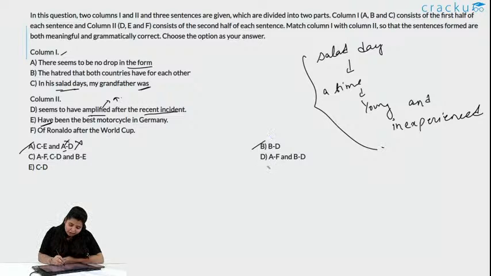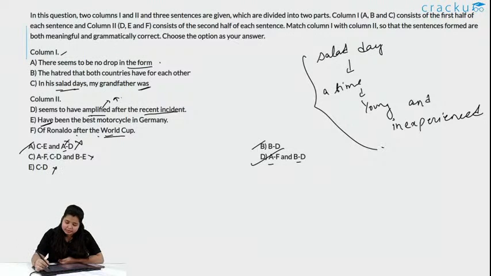But we have an option with BD and AF. So, let us check again AF. There seems to be no drop in the form of Ronaldo after the World Cup. Is this making a coherent sentence? Yes, that the form of Ronaldo is not dropped after World Cup. So, option D is the correct answer. As this is eliminated, this is eliminated. So, option D is the correct answer.